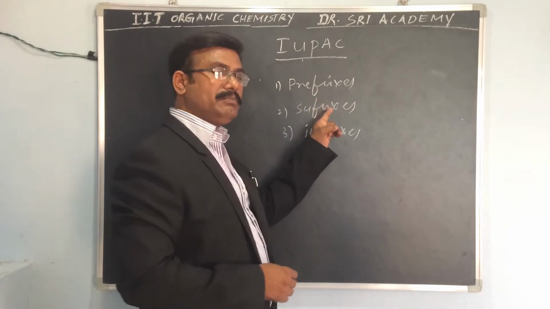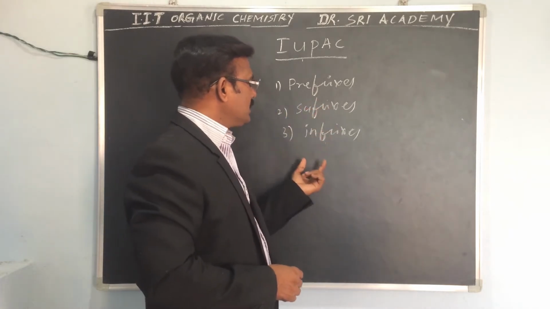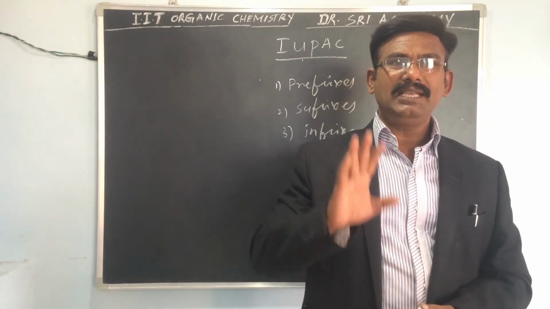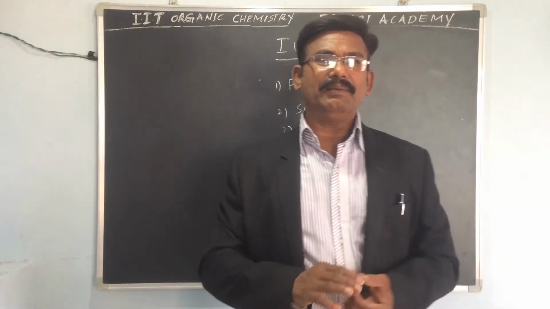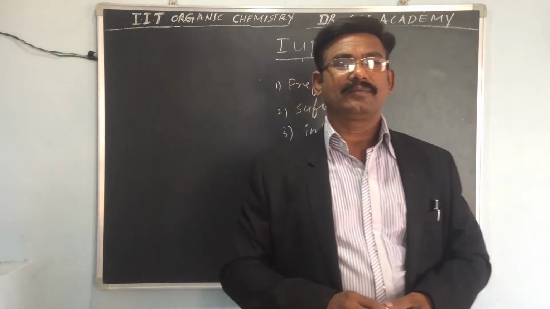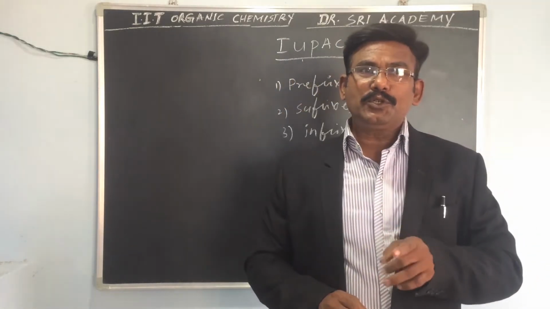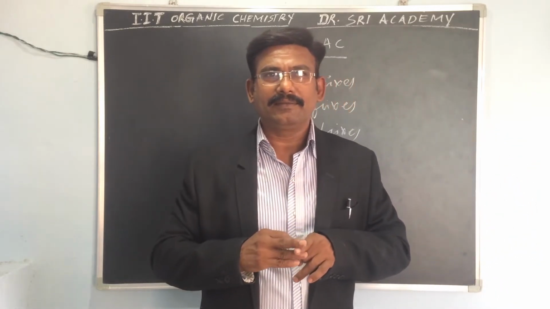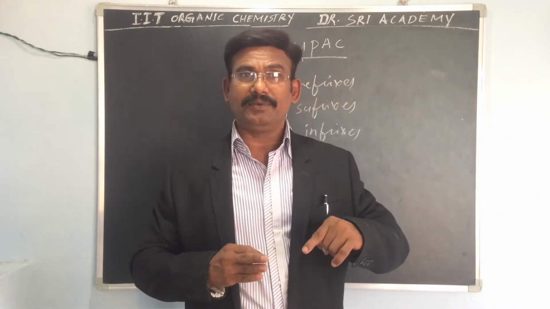Prefixes, suffixes and infixes you have to remember. These 3 words are very important to give the IUPAC name. These are used to describe the type and position of the functional group.